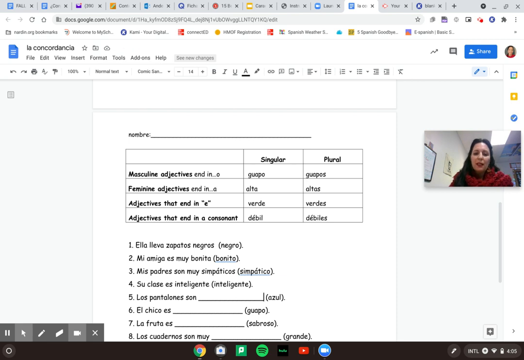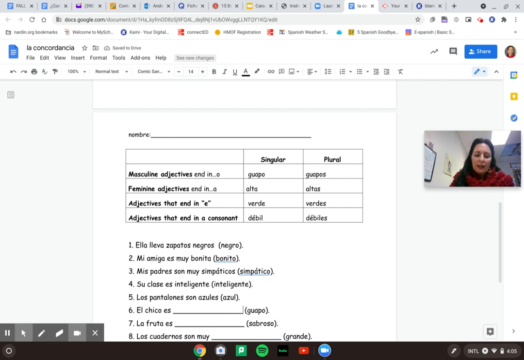Los pantalones son. Here we're trying to say that the pants are blue. With words that end, adjectives that end in a consonant, we have 2 forms. We have azul and we have azules. Since pantalones is plural, it should be los pantalones son azules.